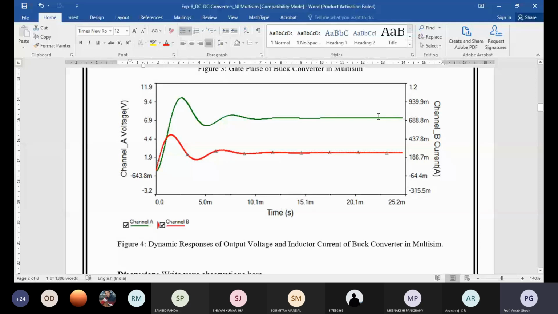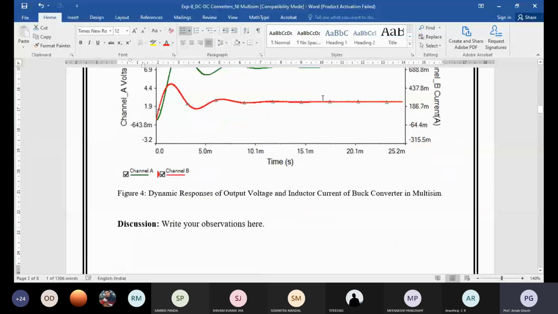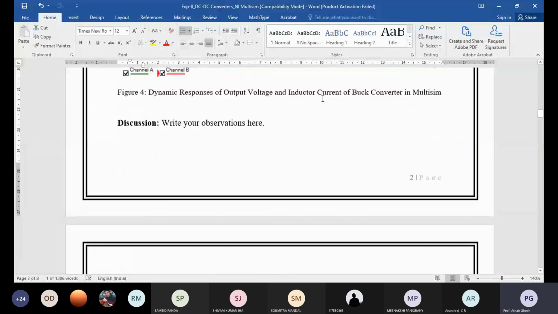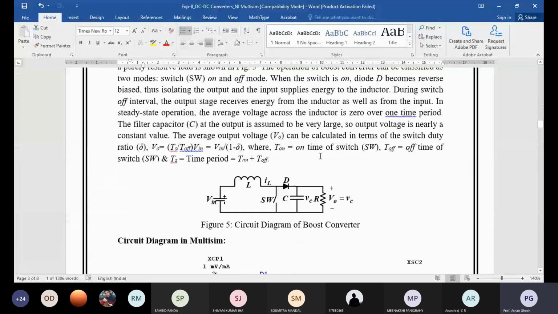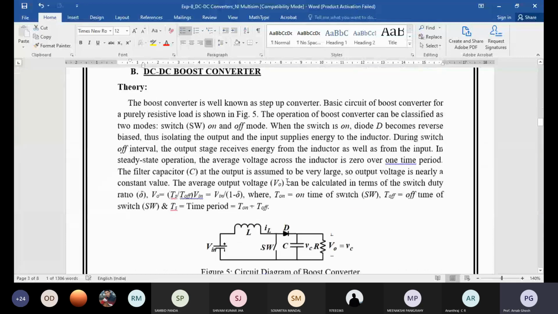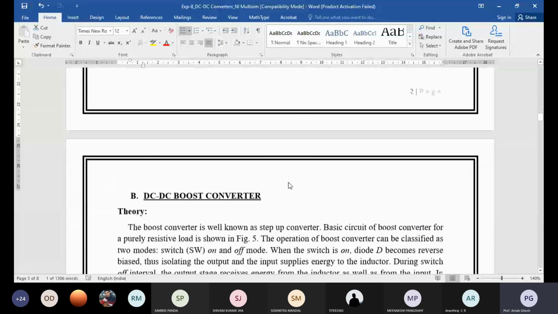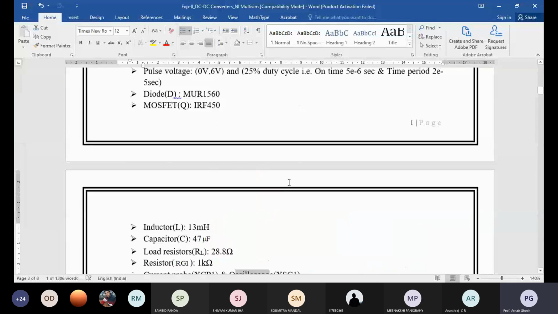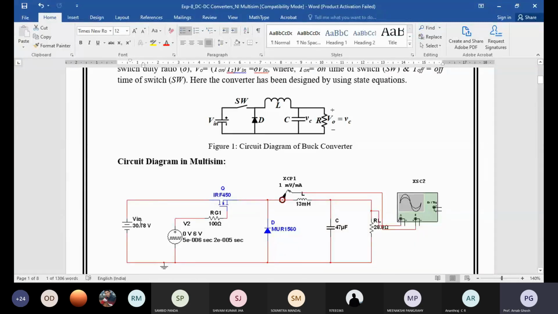You can do it for different loads, R load and RL load. I think you can understand for the buck converter. Then the same type of observation you can do for the boost converter. So what is the working principle of the boost converter? Here the switch is in series with your voltage source. When the switch is off, then the voltage is out of that circuit.